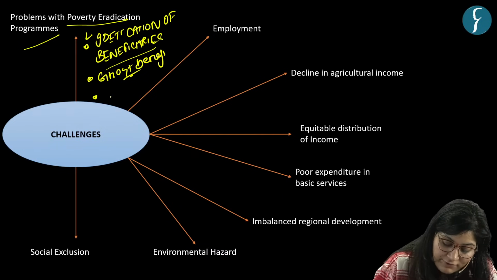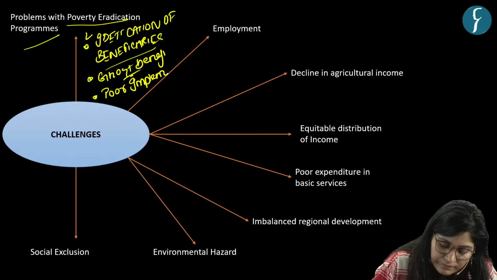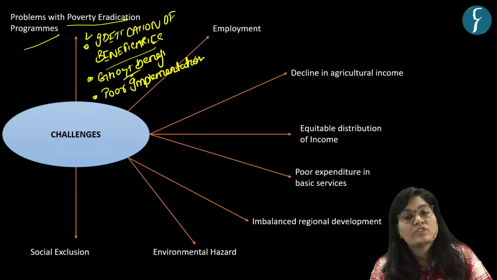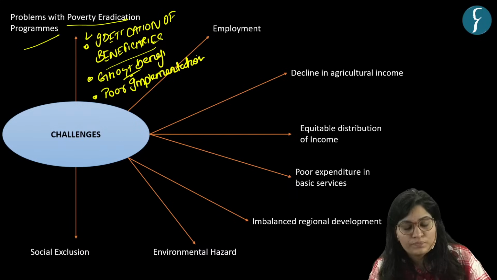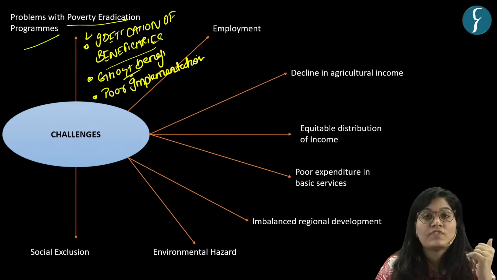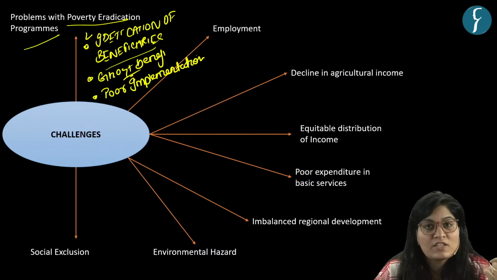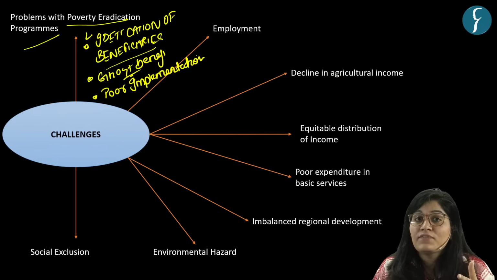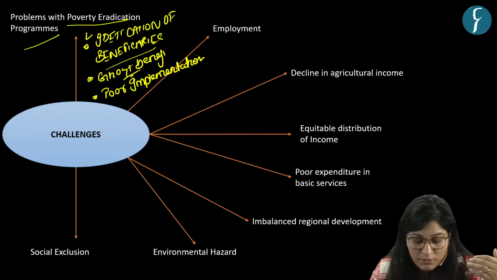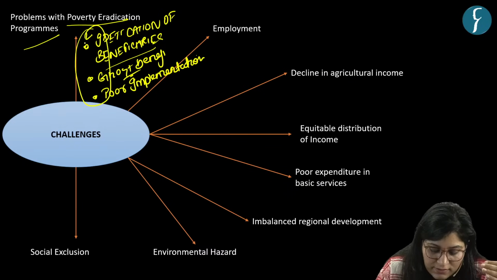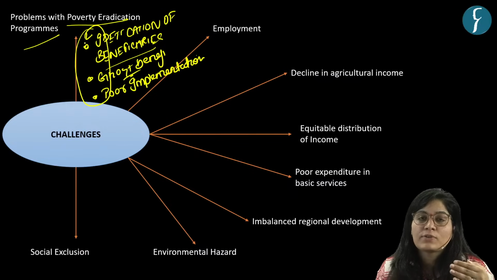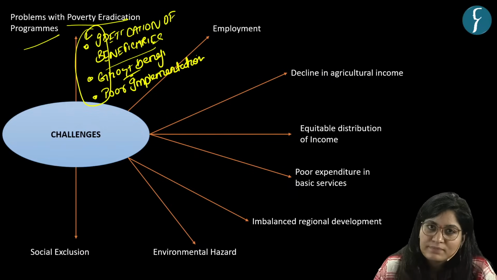Then third, we have poor implementation. This may be because of structural issue, logistic issue. Then we have transparency and accountability issue. Then we have corruption issue because of poor transparency and accountability. So because of these factors, we couldn't achieve our goal to eradicate poverty.